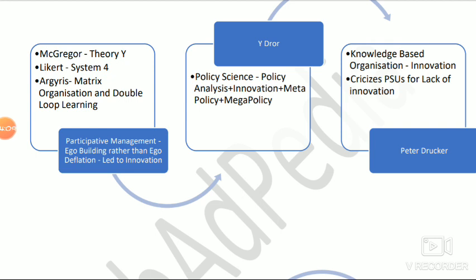And apart from that, there is a concept called ego building versus ego deflation. When we use Theory X, or when we use Likert's System 1 or System 2, or when we use the simple pyramidal structure as classified by Chris Argyris, in all those concepts there is a kind of ego deflation. It means there is bossism. If there is bossism, people will not innovate on their own; they will just follow orders, they will not innovate.